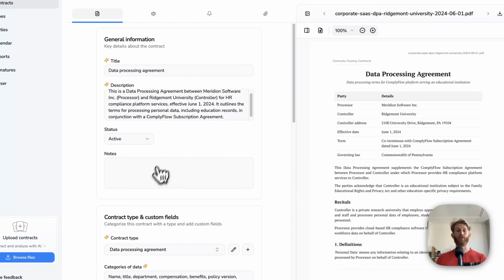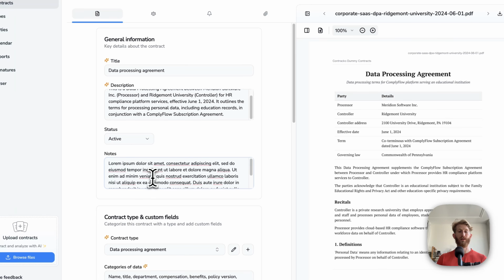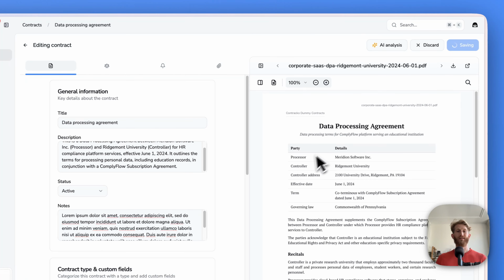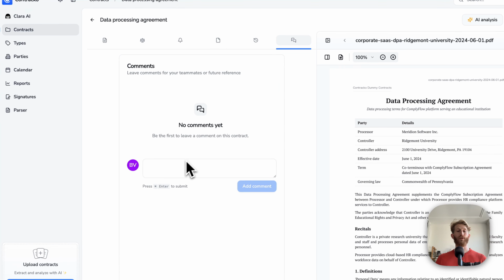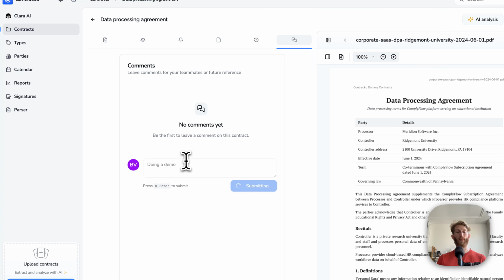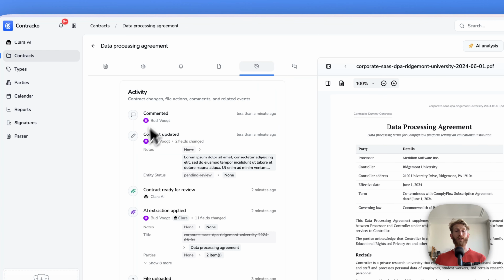Now let's say we review it. I'm going to add some lorem ipsum here. I have a snippet for that. And if I save it, we go back to the activity feed, you'll see that it's been updated by me. So notes has gone from having nothing to having this. If I leave a comment saying doing a demo, same thing is going to happen.